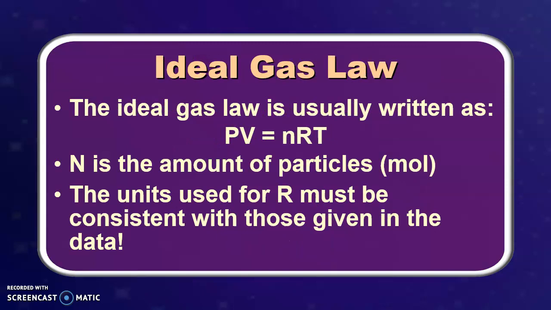The last real law that we should talk about is the ideal gas law. The ideal gas law is usually written as PV equals nRT. So here we have our ideal gas law. PV is equal to nRT. Where pressure and volume, temperature we're kind of used to, but we have two new guys to introduce to our lives. First, n, this should be a lowercase n.